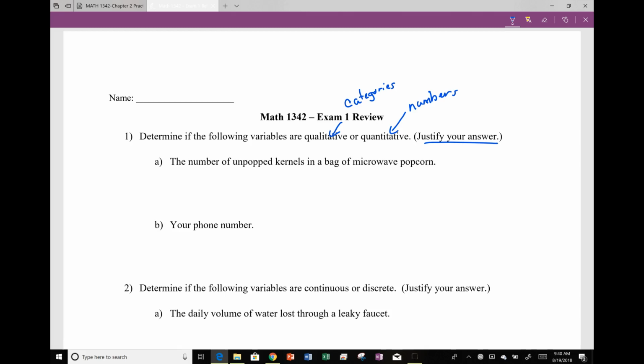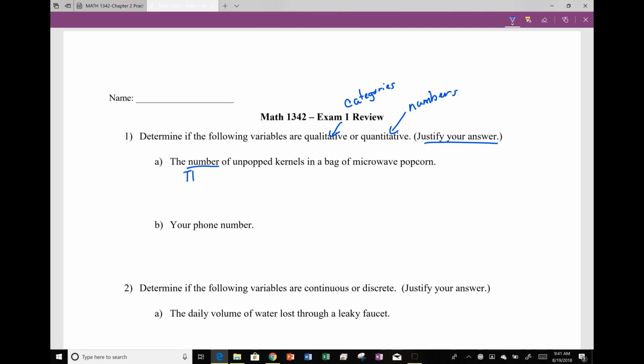Looking at the number of unpopped kernels in a bag of microwave popcorn. So it automatically says the number. Can we find out how many more is in one bag than the other bag? Yes. Can we take the average of these? Yes.